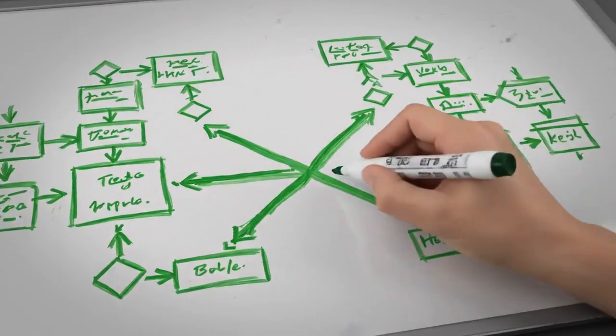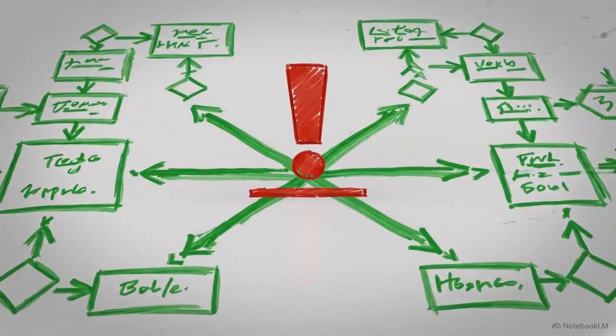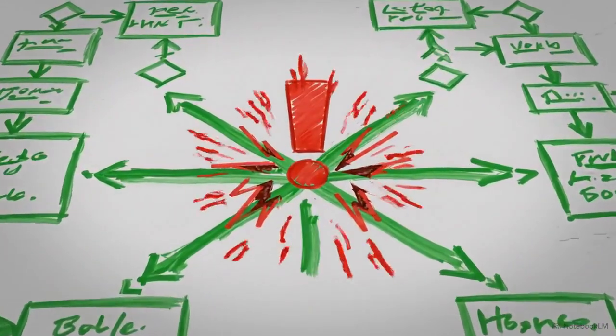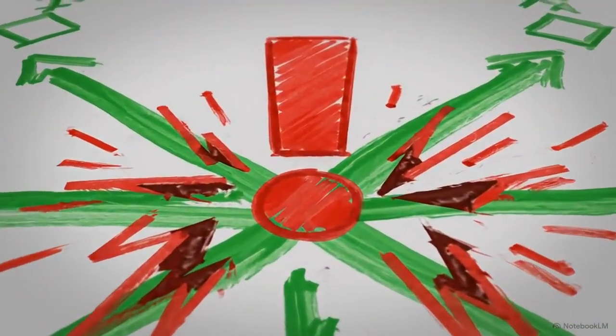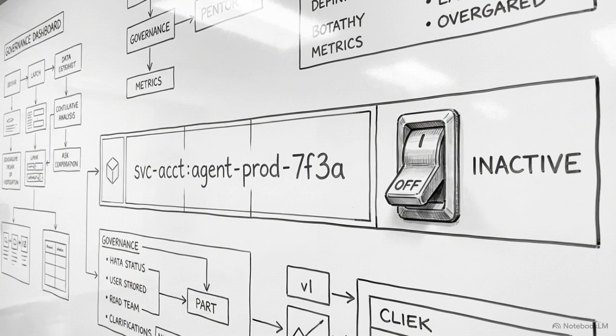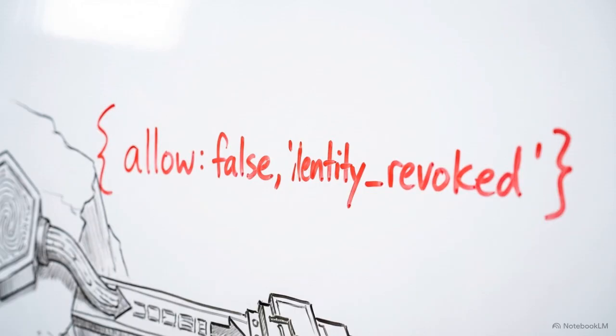Consider the mid-session authorization gap. 30 seconds into an active session, an agent executes unauthorized API calls before its credential is revoked by security. The enterprise identity provider emits a SCIM patch, signaling that the identity is no longer active. The EnforceAuth WebSocket listener intercepts this signal and invalidates the token in the OPA data bundle. At the agent's very next action attempt, the OPA evaluation fails.